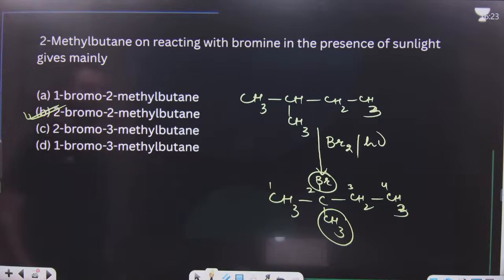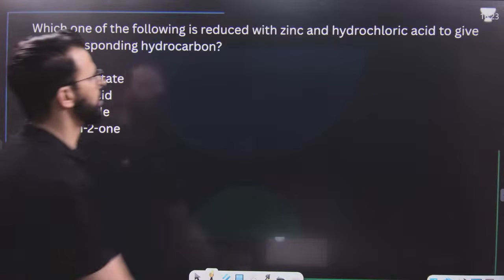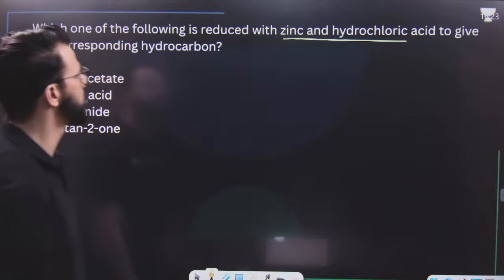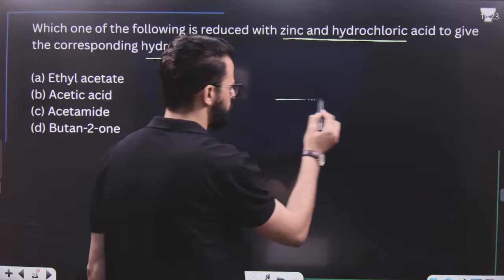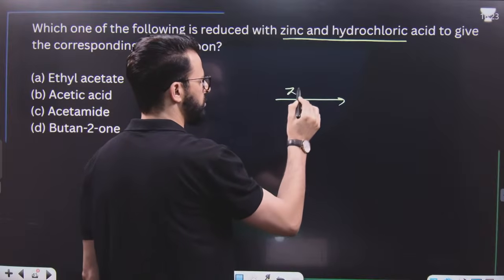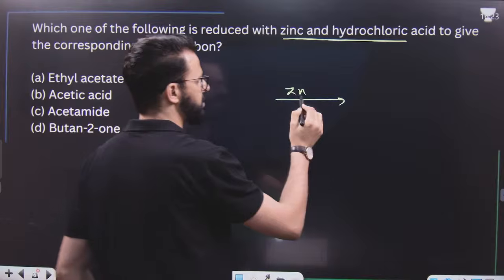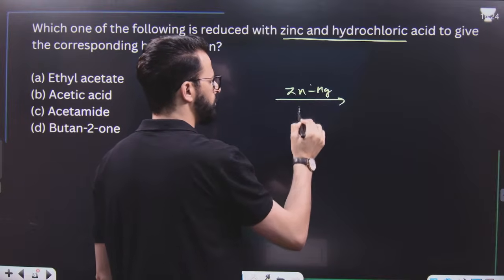After that, which one of the following is reduced with zinc and HCl to the corresponding hydrocarbon? Which type of reaction is this? Which type of compound is converted to hydrocarbon by using zinc amalgam and HCl?